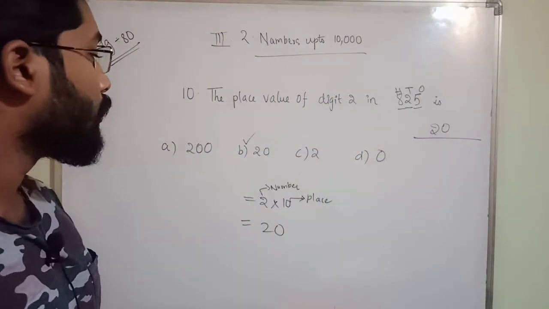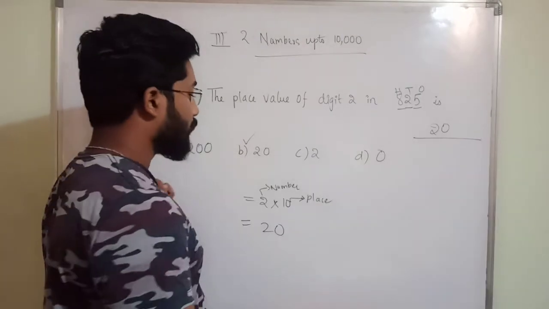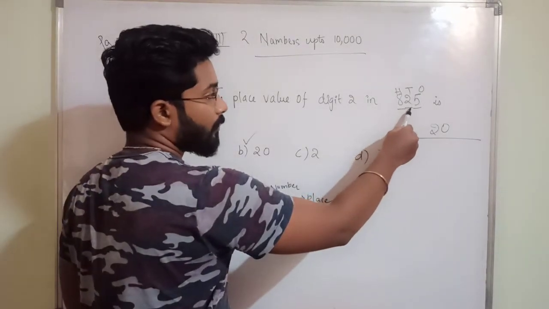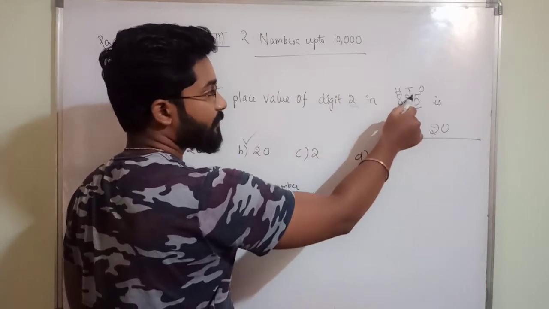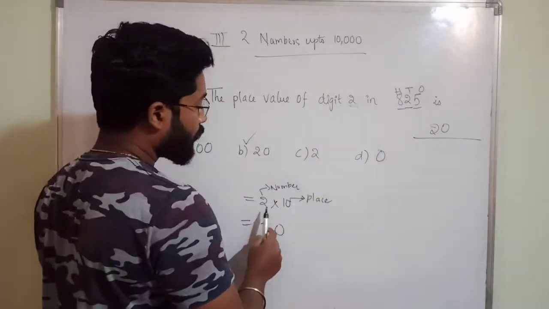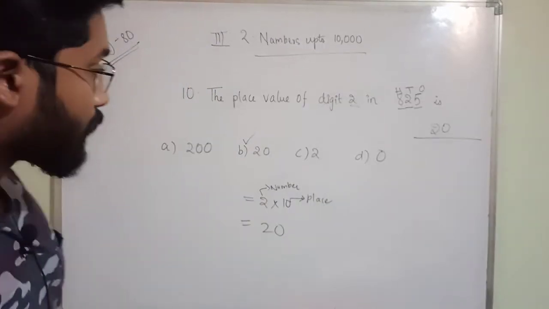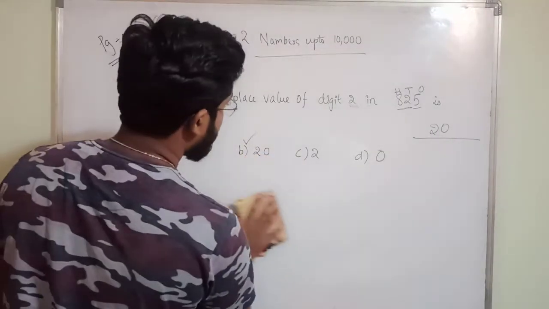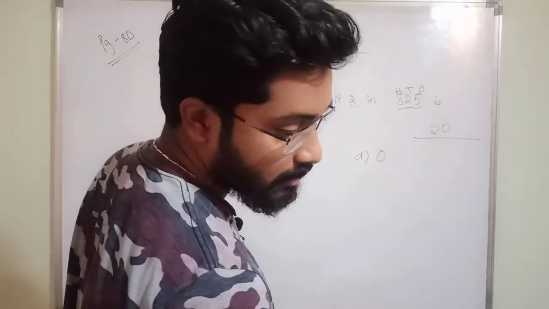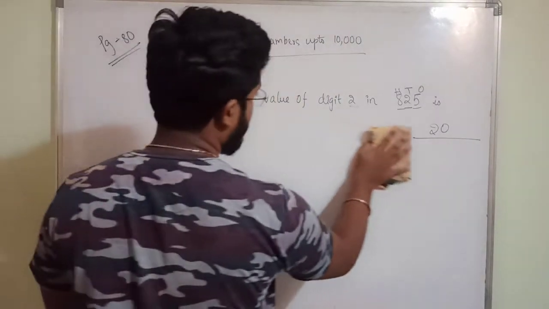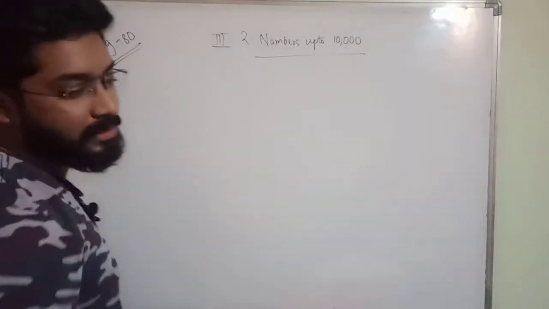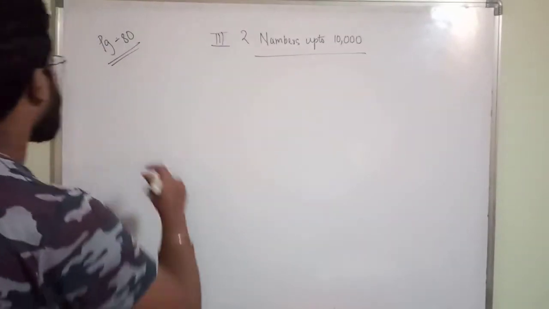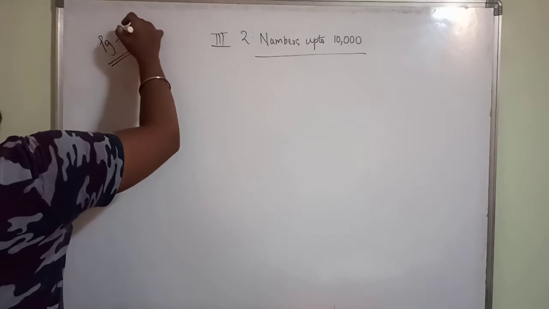Like that you have to remember. If he is asking place value, what you have to do? Take that number, digit 2 he is asking, no? So take 2. 2 is in which place? Tens place. 2 into 10, multiply, you will get the answer, the place value. So what is the answer? Answer is 20. Okay, with this we have completed the pick the correct answer, and let us move to the 4-digit numbers. That is your next topic.